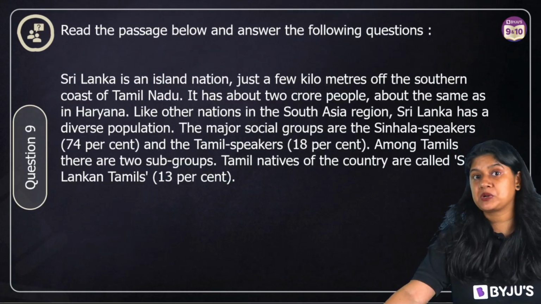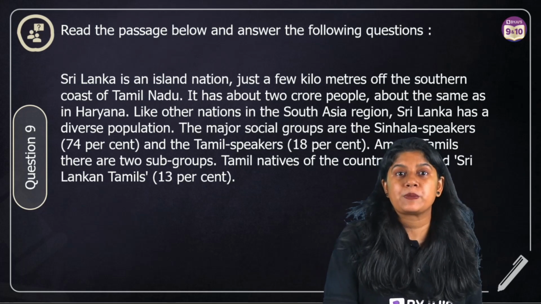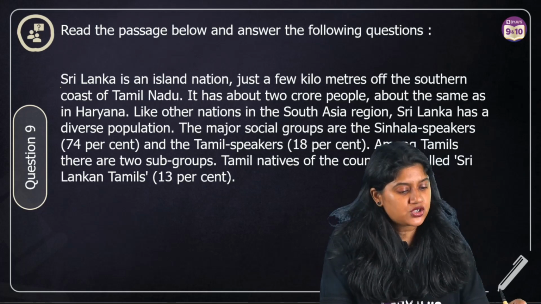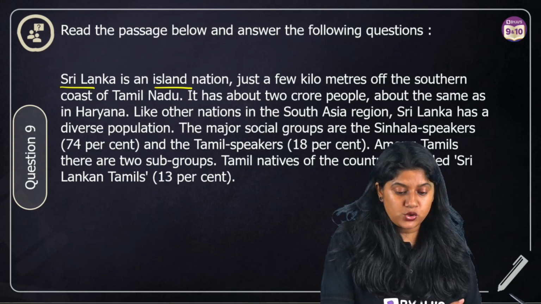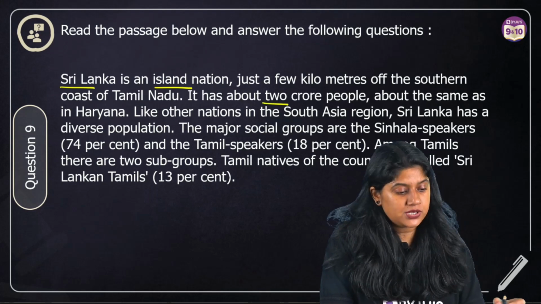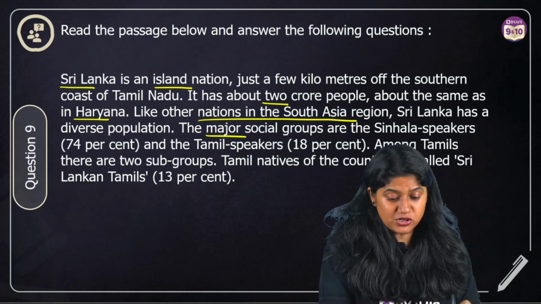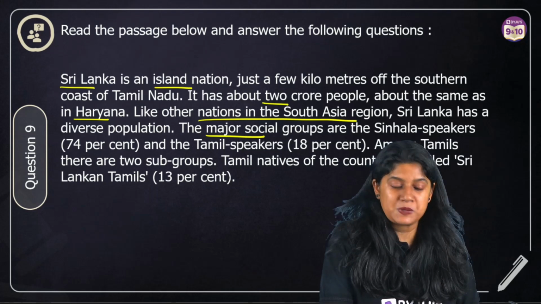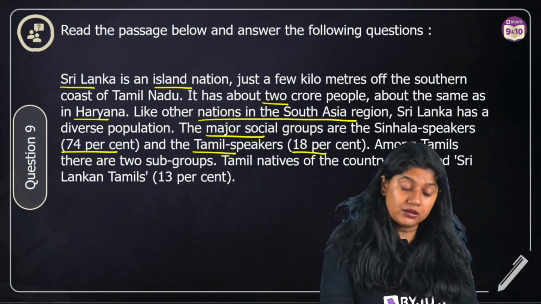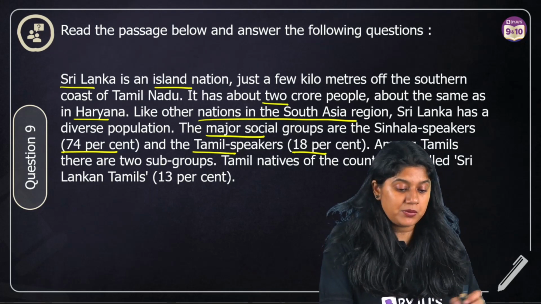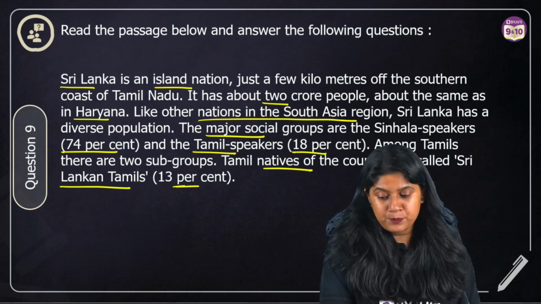Moving to question number 9, which is a read-the-passage question. We have this passage from the chapter Power Sharing, which talks about how Sri Lanka is an island nation, a few kilometers away from the Tamil Nadu coast, with a population of 2 crores. There's also mention of the regions, right? The major social group is the Sinhala speakers, which is 74%. Tamil speaking is 18%. Among Tamils, there are 2 types. The Tamil natives of the country are called Sri Lankan Tamils, which is 13%.